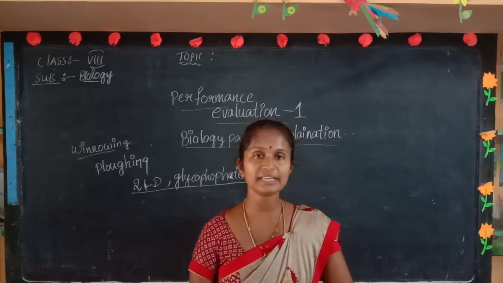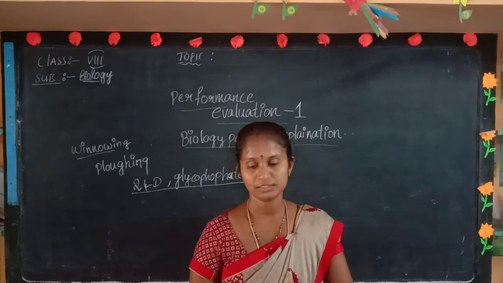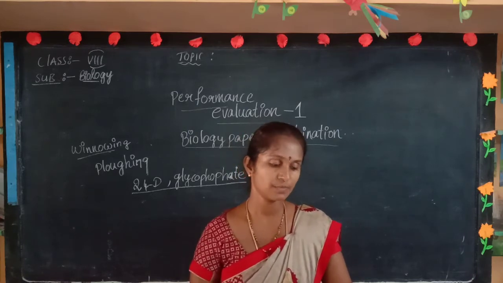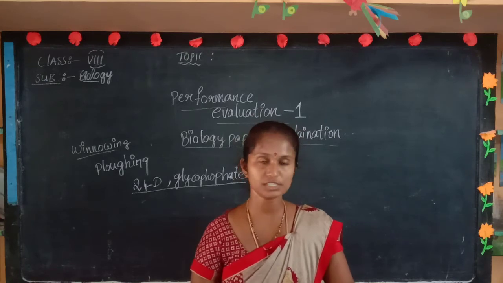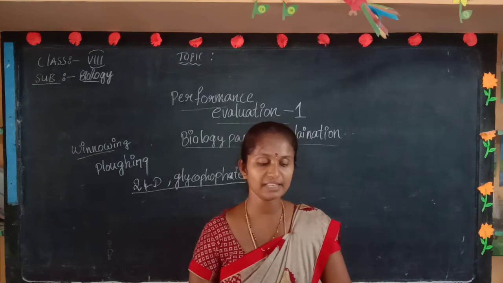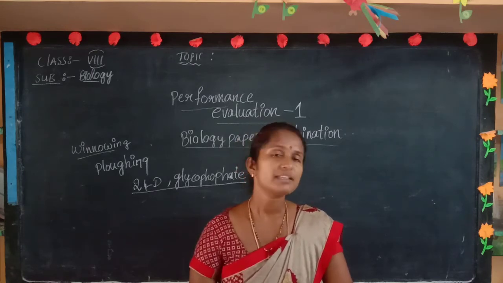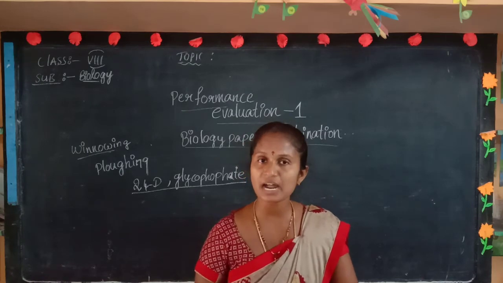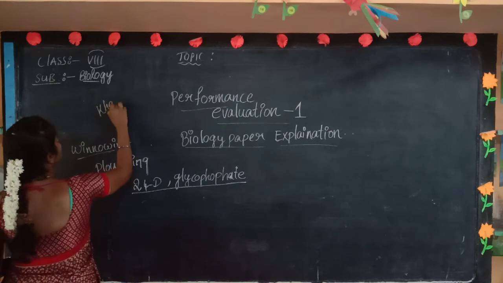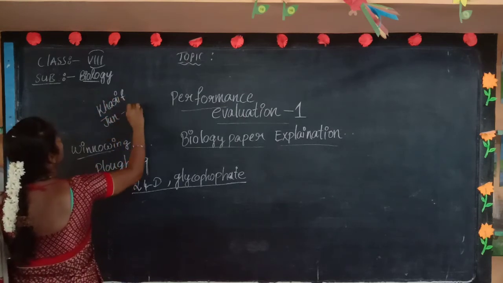If you get anything wrong, or if you have any confusion in this, refer to the textbook or else call me. I will clear the doubt. And next, second Roman, sixth question. If wheat is sown in the Kharif season, what would happen? Discuss. When will the Kharif season start? The Kharif season starts from June to October.